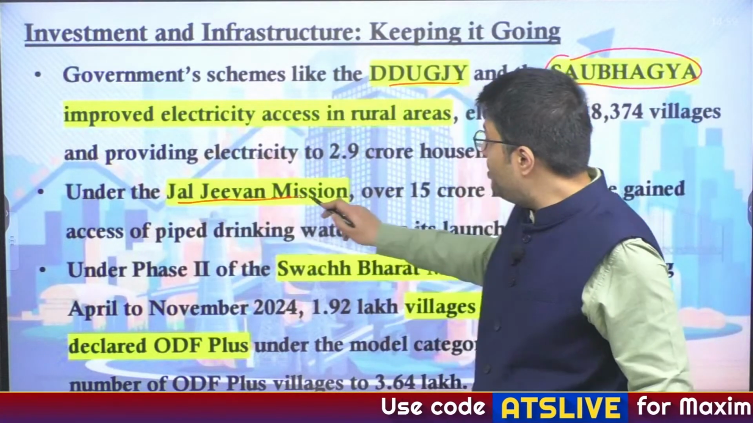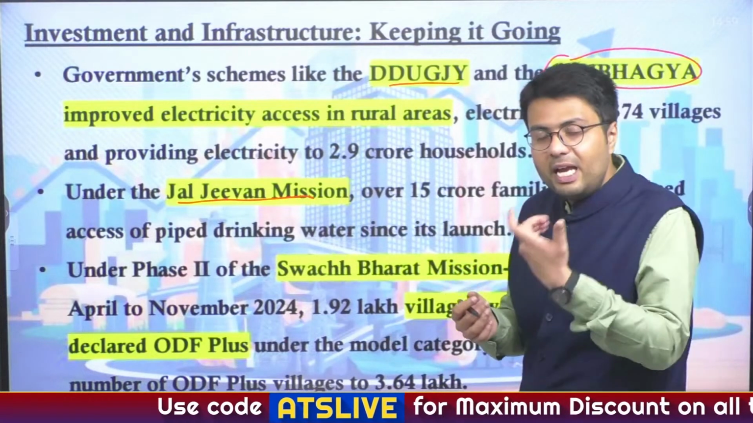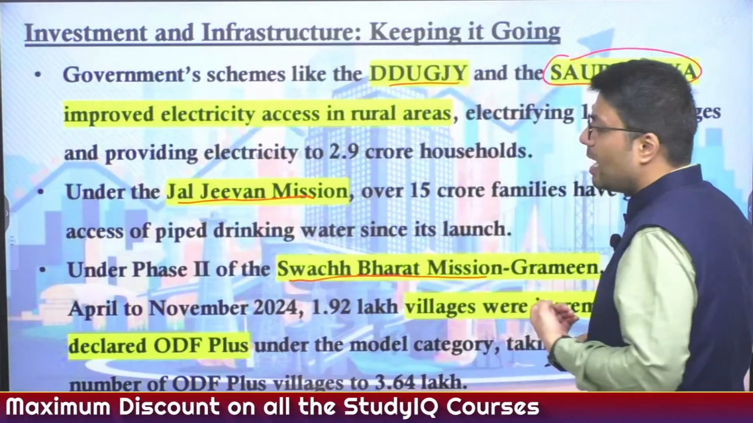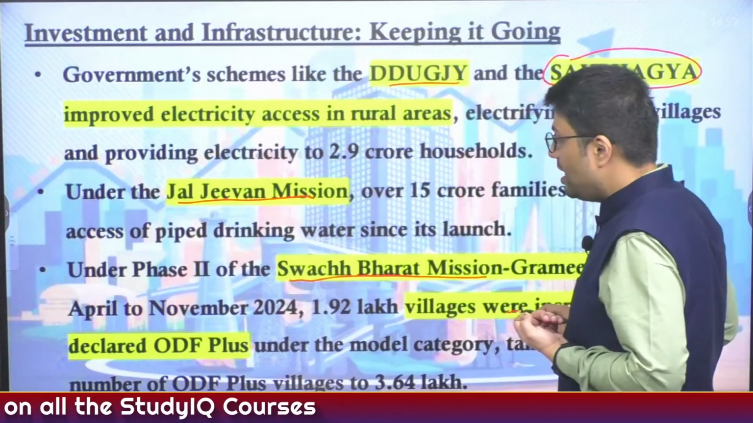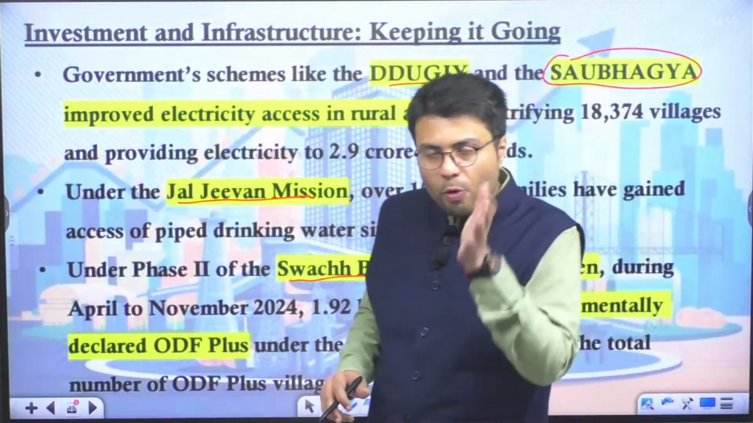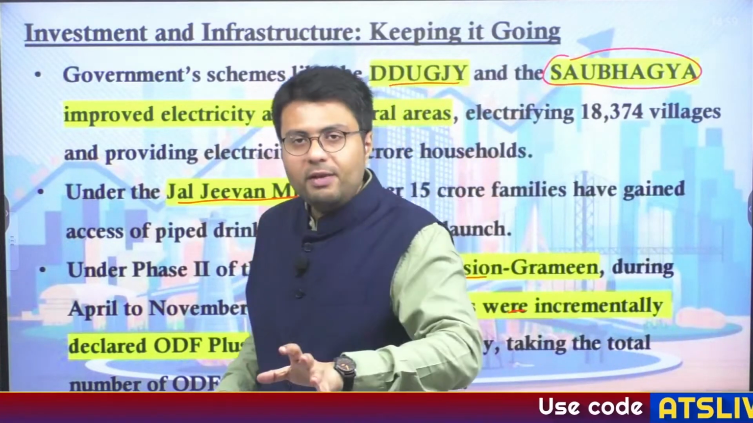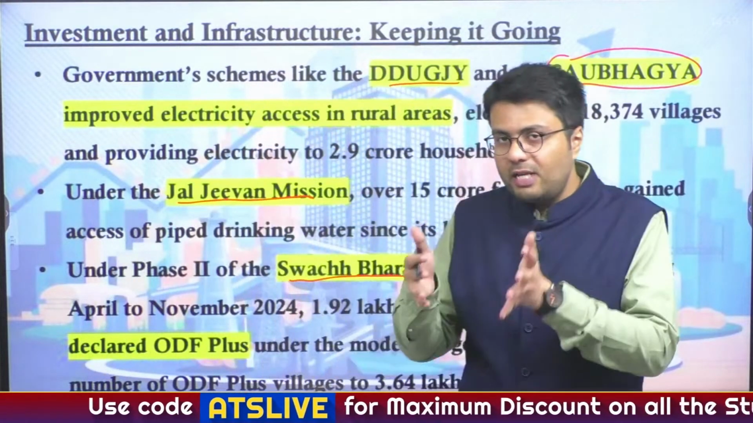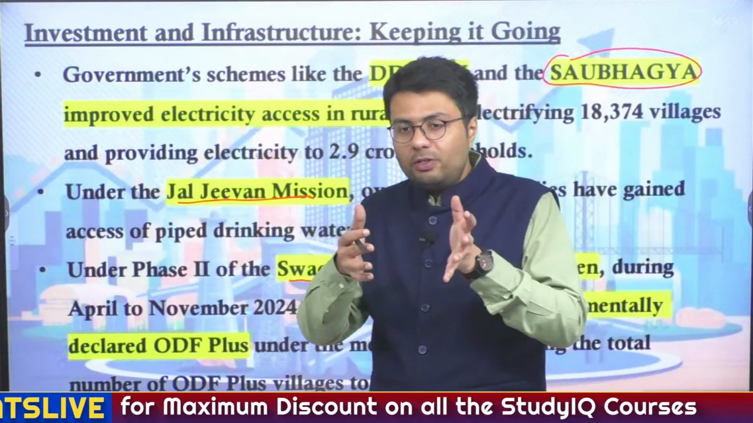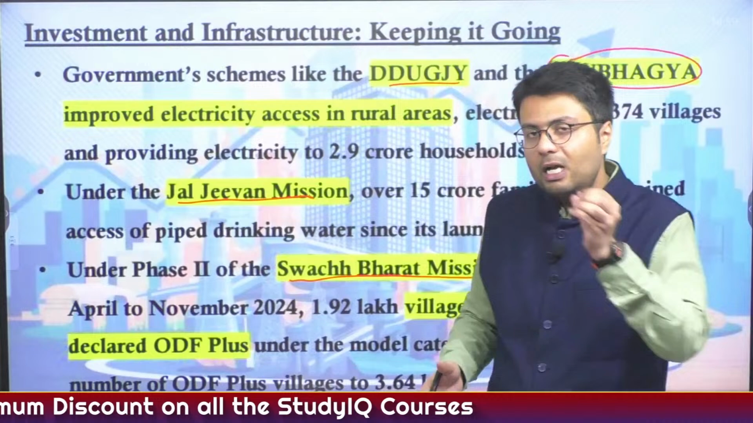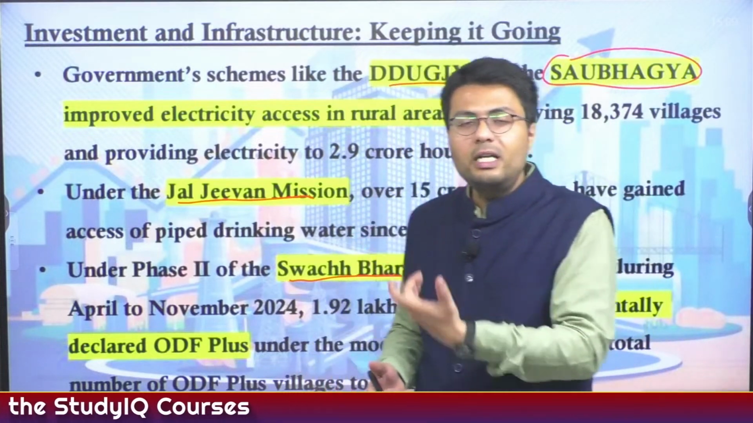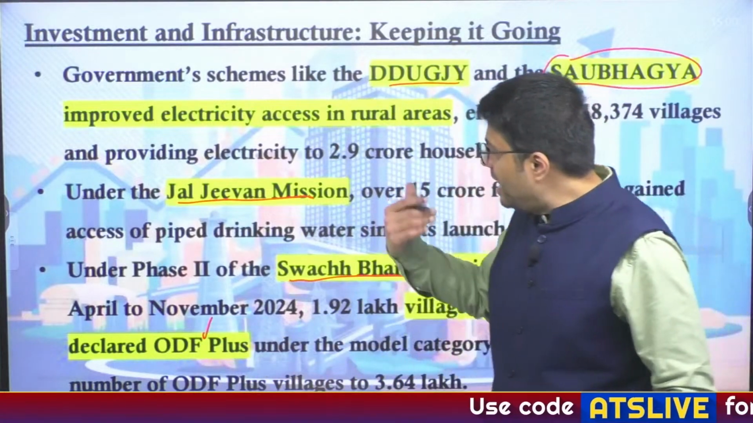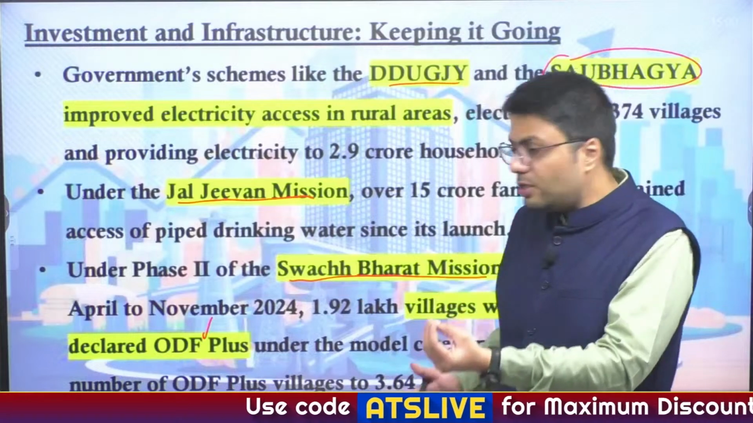Further, with Jal Jeevan Mission, over 15 crore families have gained access to piped rural drinking water, and under phase 2 of Swachh Bharat Gramin Yojana, now many villages in India have witnessed increased status from ODF to ODF plus status. Now ODF status earlier meant that the village is open defecation free. On the other hand, the ODF plus status improves the villages from being not just open defecation free, but now the villages are themselves managing the solid and liquid waste. So this is when the villages are declared ODF plus. So the main target now is to declare more and more villages ODF plus.